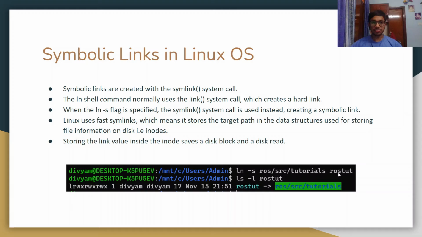So Linux uses fast symlinks. That means it stores the target path in the data structures used for storing the file information on the disk, that is the inodes. So it is fast as it saves a disk block and a disk read.